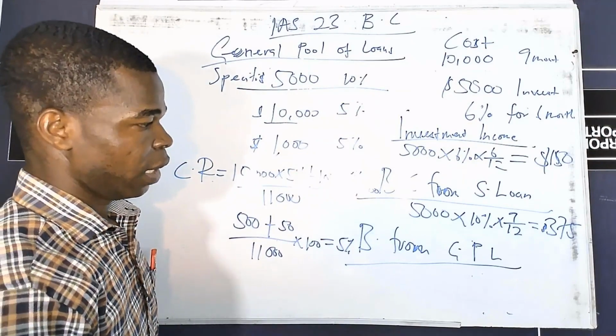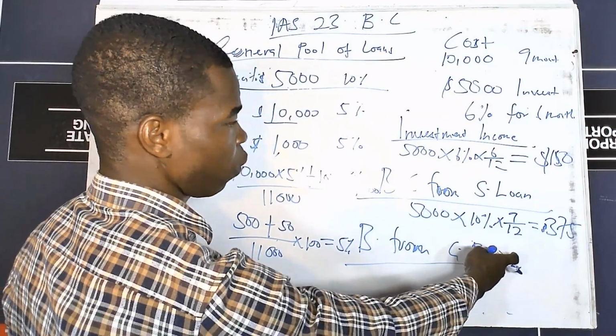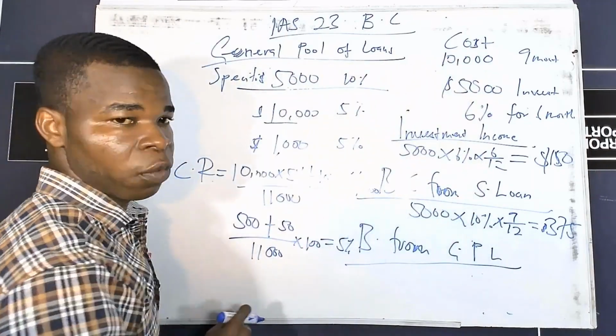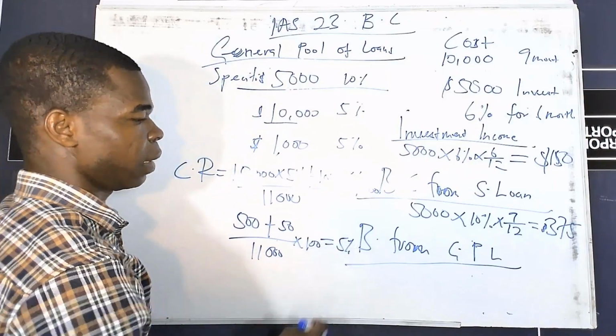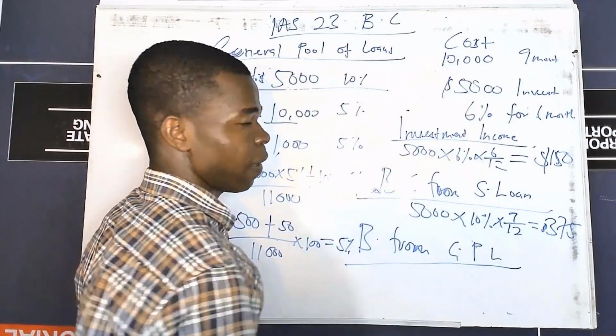It's because of the workings. So now our borrowing cost from our general pool of loans is going to be the cost of the asset. We will less our specific loans, whatever is left before you charge this capitalization rate on it. So if you less your specific loan from the cost, you are going to get 5,000.